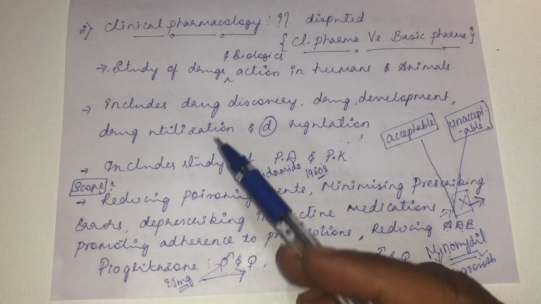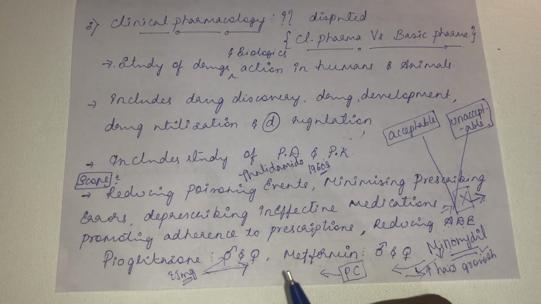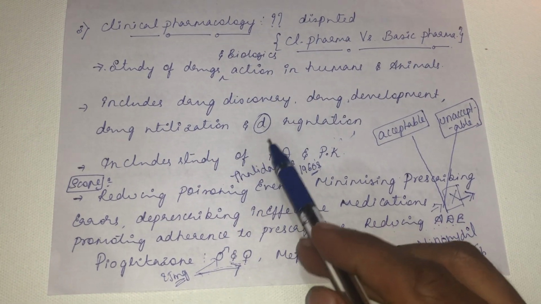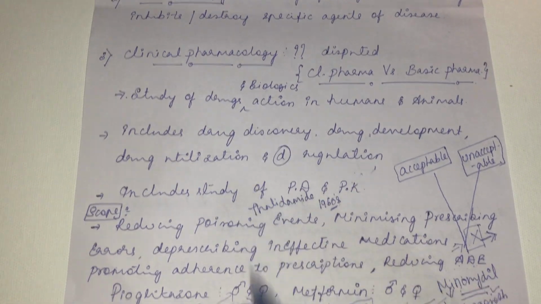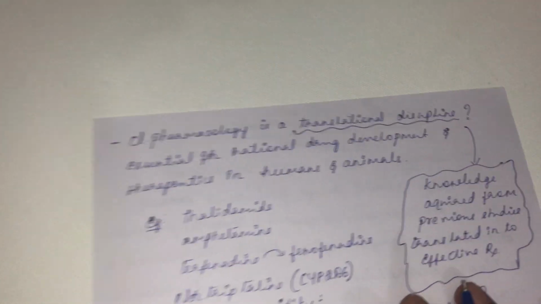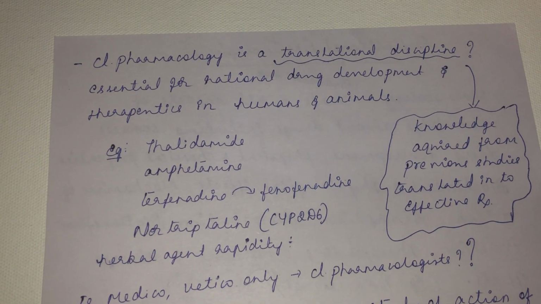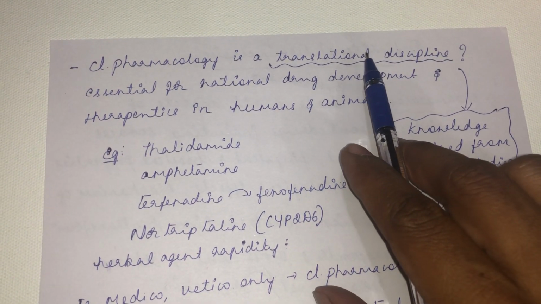So this has been reported by the clinical pharmacologist to the pharmaceutical companies. So these things, the drug discovery and drug development stage, then drug utilization, then the drug regulation phase, all will be included under clinical pharmacology. And in a broader sense, clinical pharmacology is a translational discipline.